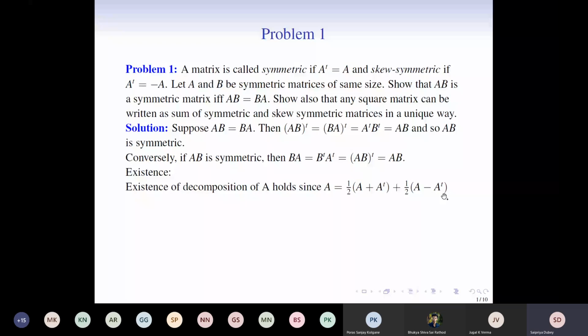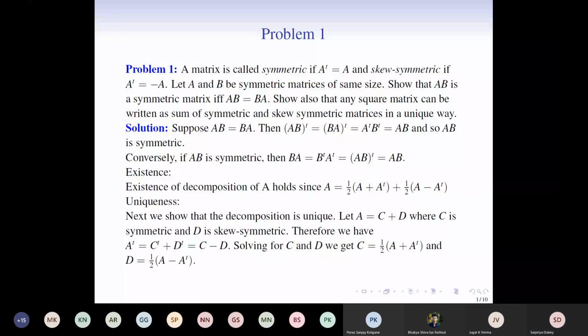Now we have to see that this is the only way in which matrix A can be decomposed. So let us assume that A is equal to C plus D, where C is symmetric and D is skew symmetric. If we have this, then we take the transpose of this equation.